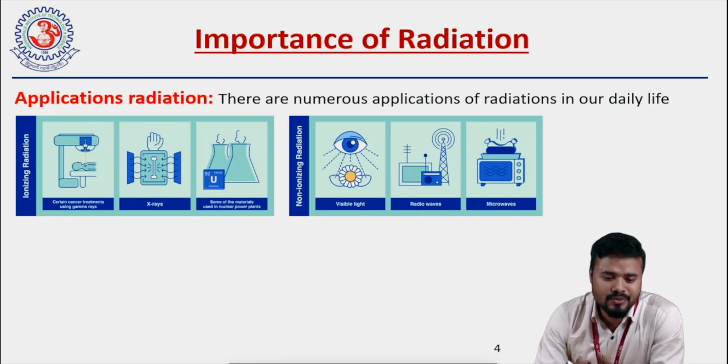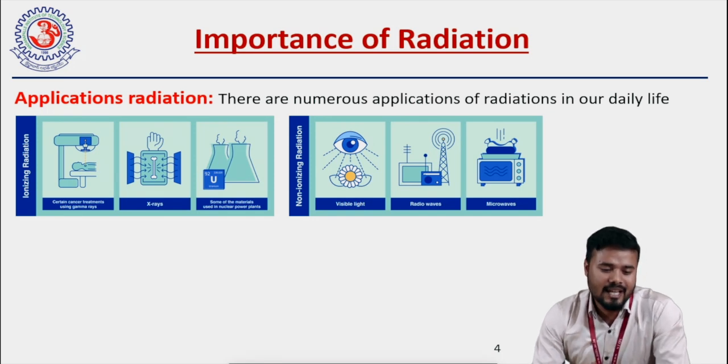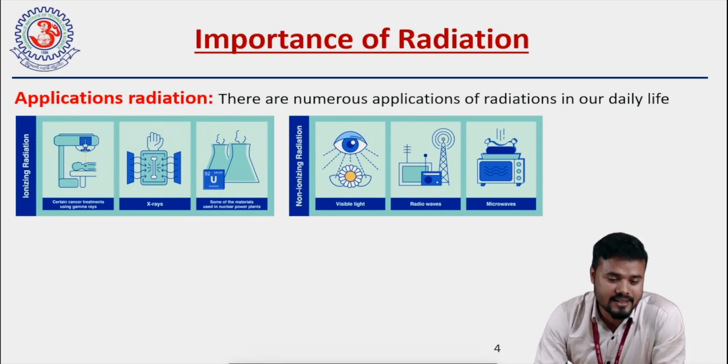So these are some of the important applications of both ionizing and non-ionizing radiations. Ionizing radiations can be used for radiation therapy, like for cancer treatment. X-rays are used for diagnostic imaging and CT scanning. Similarly, nuclear industries and nuclear power plants are based on ionizing radiations. Some examples of non-ionizing radiations are: we see objects based on visible radiations.